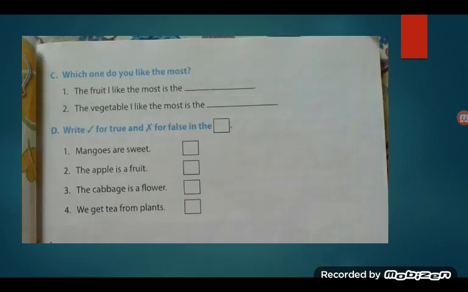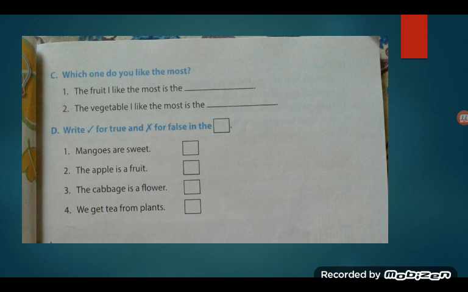Now let us go to the next page. This is page number 17. There are also some questions. First one is, which one do you like the most? The fruit I like the most is the dash. The vegetable I like the most is the dash.